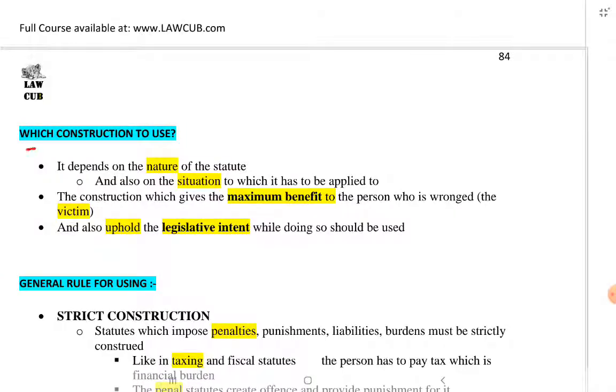Which construction to use? It depends on the nature of the statute and also on the situation to which it has to be applied. The construction which gives the maximum benefit to the person who is wronged, the victim, and also upholds the legislative intent while doing so should be used.